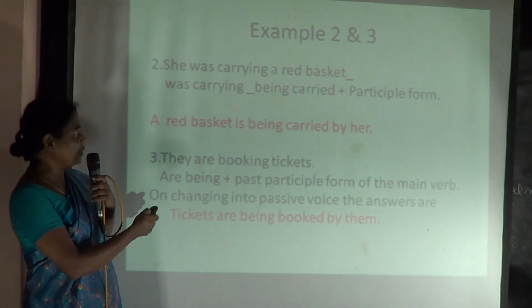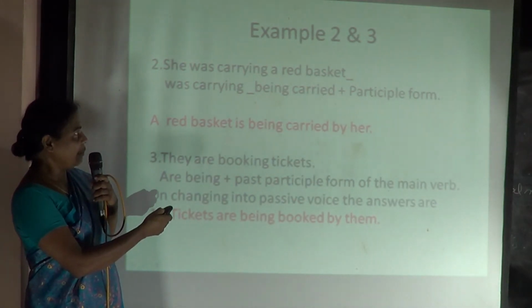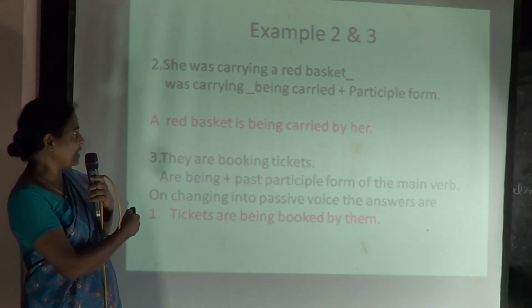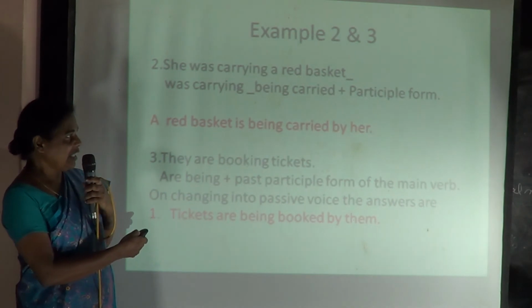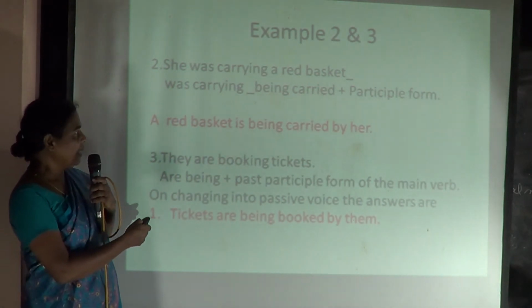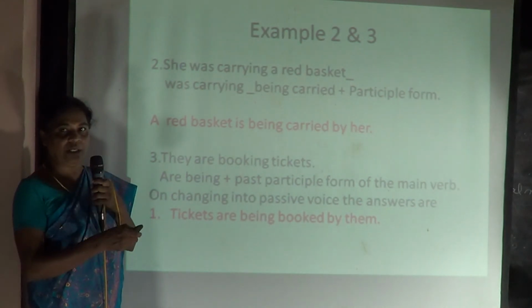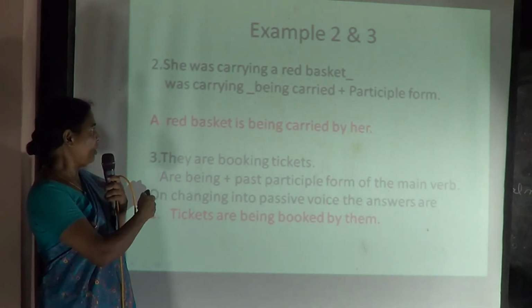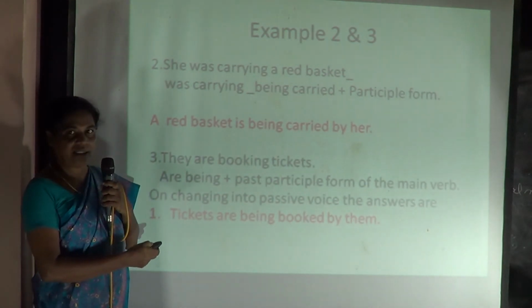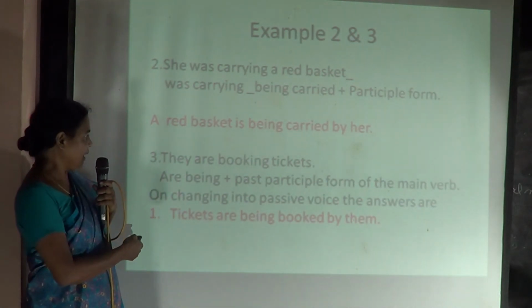Now you see how to change it. This red basket, that is the object, takes the place of the subject. A red basket is being carried by her. How the is came over here? Red basket is singular, only one basket. So a red basket is being carried by her. Is it clear?